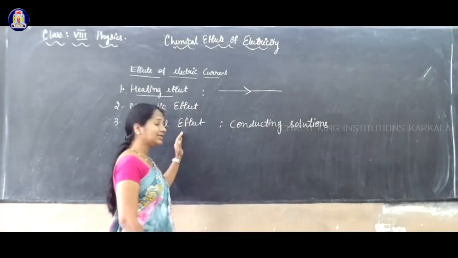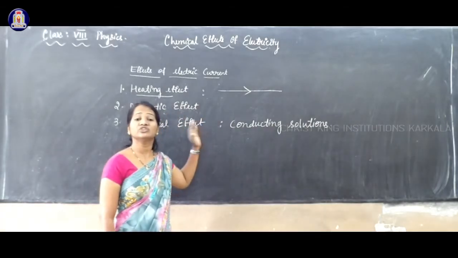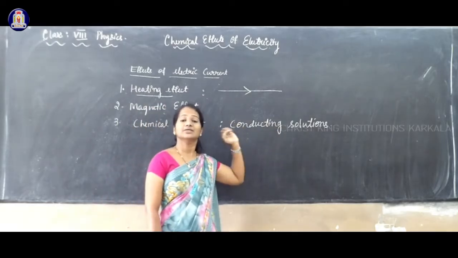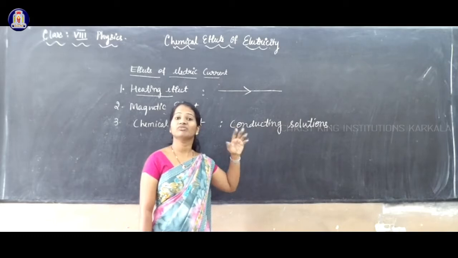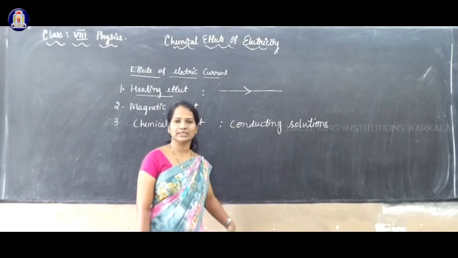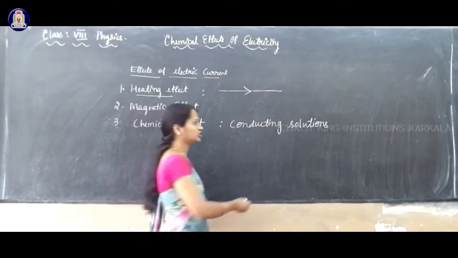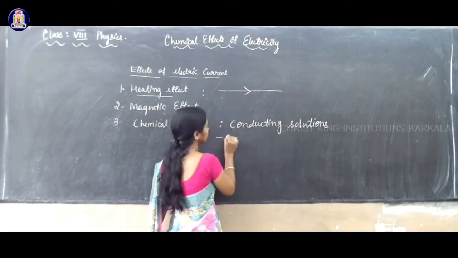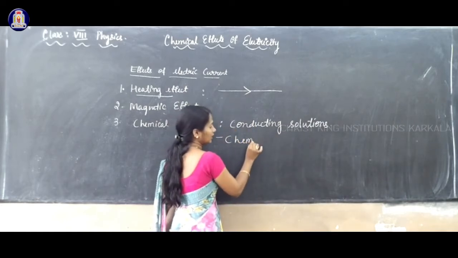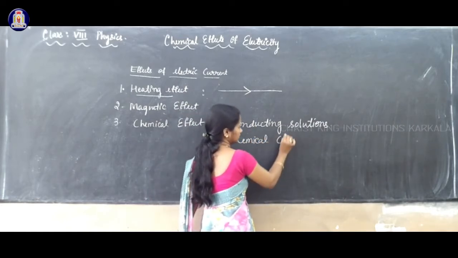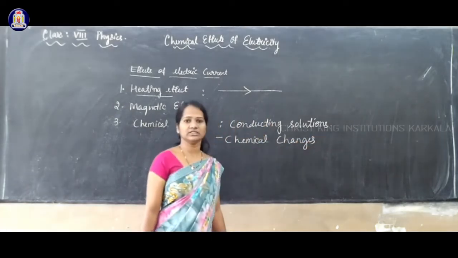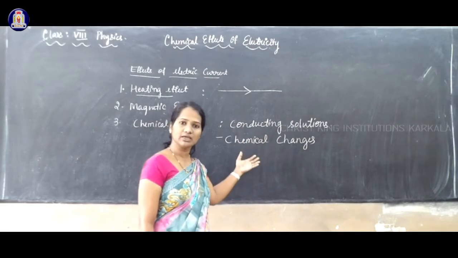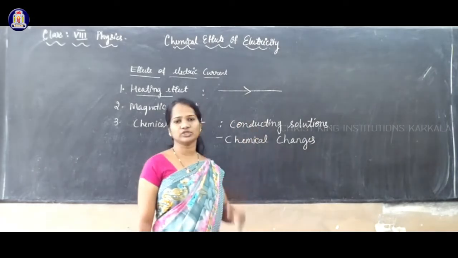So when electricity flows through such a conducting solution or liquid, we can see some chemical changes. Chemical changes or chemical reactions take place.